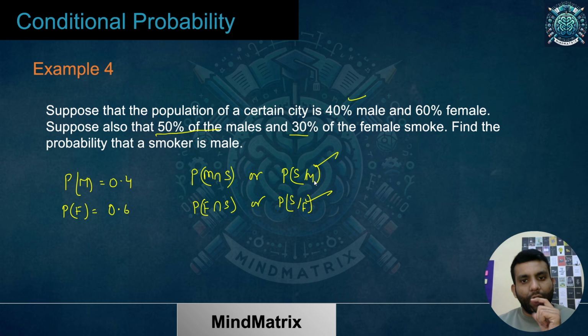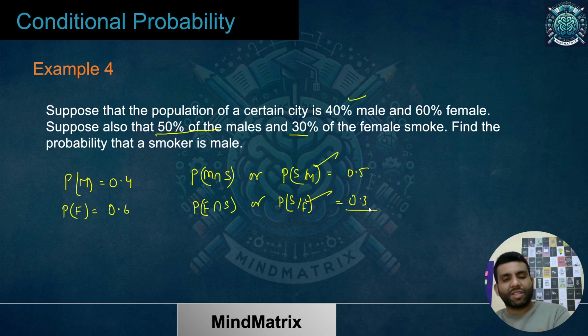That means out of any male, if you pick up, the smoking percentage is 50%, 0.5, and for this it is 0.3. In fact, if I talk about myself, when I hadn't learned this concept enough, I used to make the same mistake. So this is a big learning over here. How does this thing come out? This is not intersection. This is given. This is conditional probability you are having already.